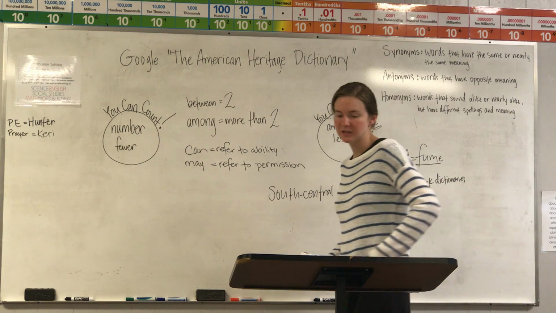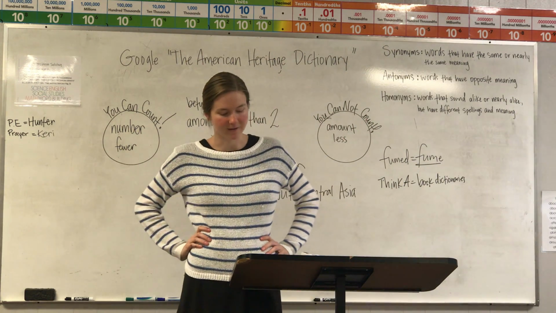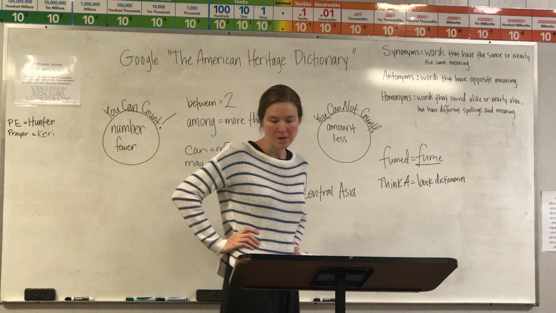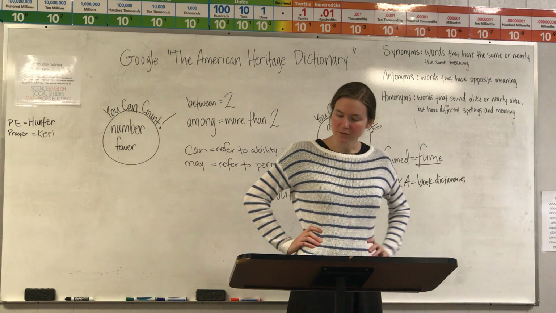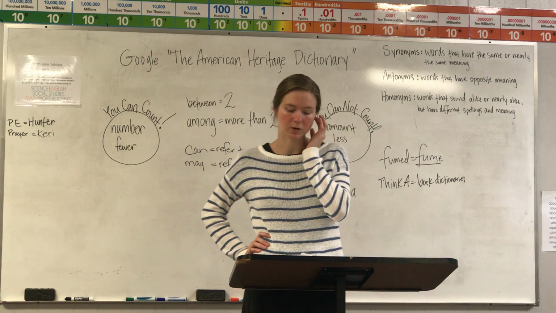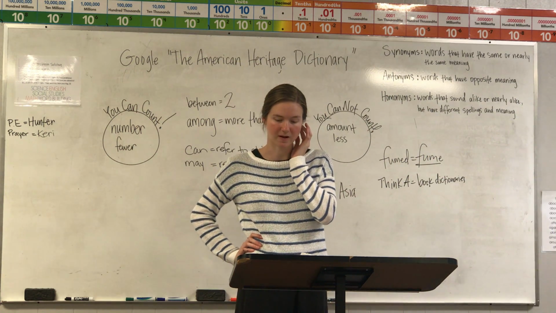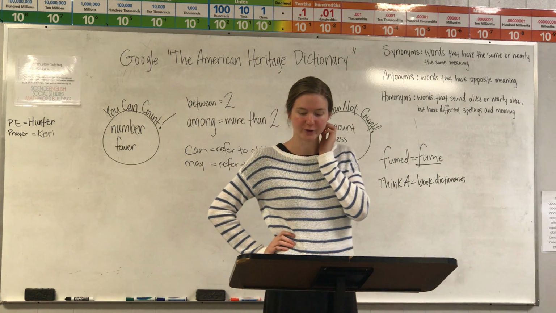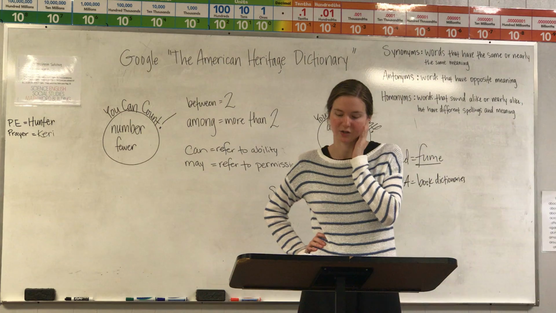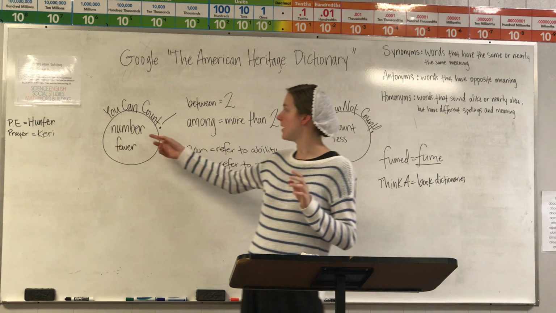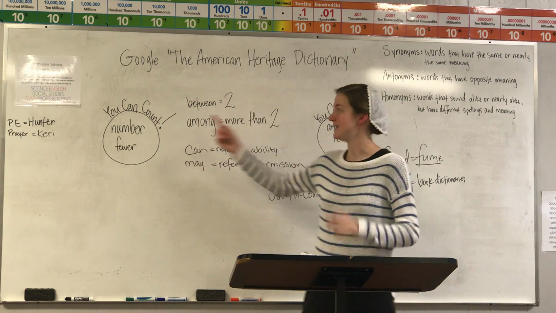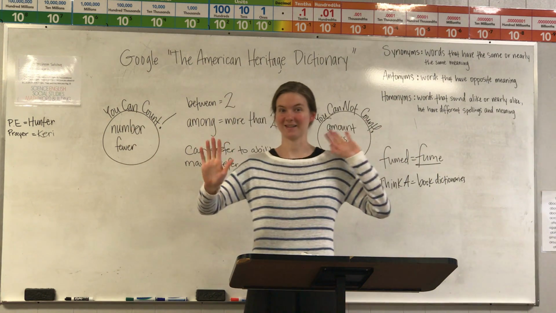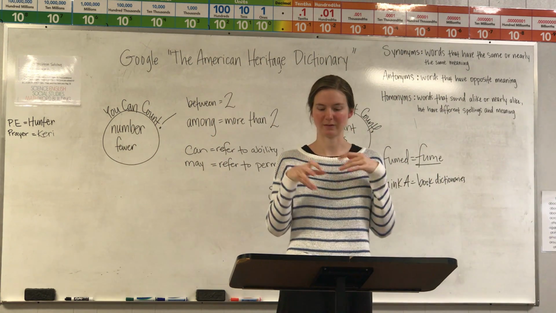Page 261. All right, follow along as I read the blue box. Some words are easily confused with other words because they are so closely related. Learn how to use the following pairs of words correctly. A good dictionary will help you know which words to use. All right, so now we're talking about amount and number. These kind of sound the same because we're still talking about maybe counting things.